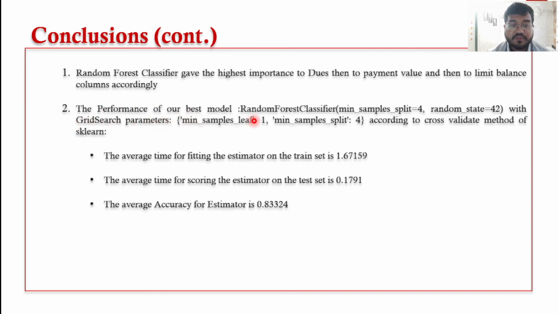The performance of our best model, random forest classifier, with parameters min sample split equal to 4 and random state equal to 42, with grid search parameters min sample leaf equal to 1 and 4. Thus, average time for fitting the estimator on the train set is 1.6, average time for scoring the estimator on test set is 0.117, the average accuracy for estimator is 0.83.